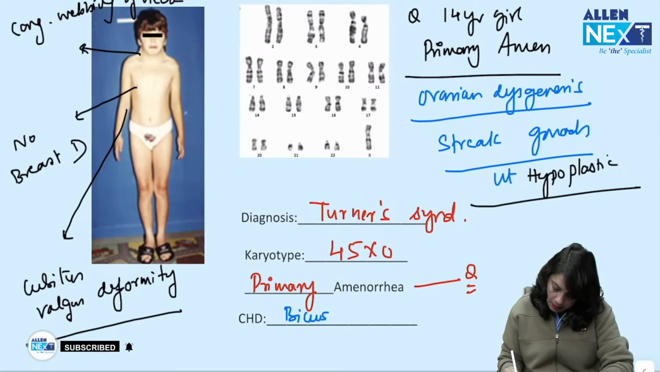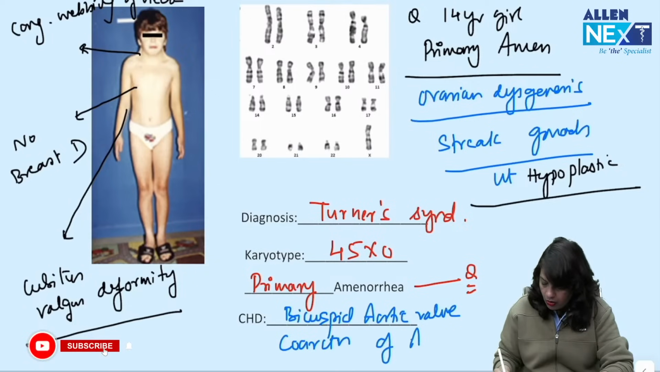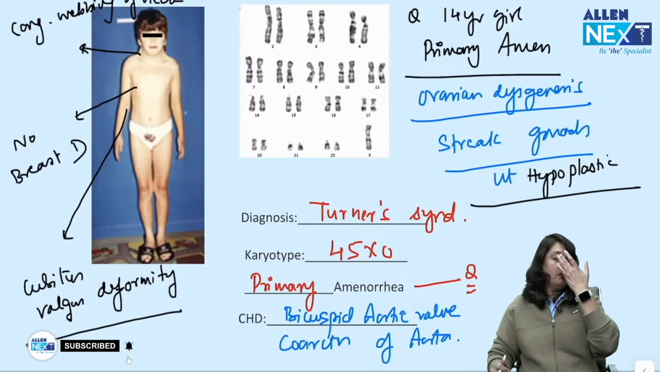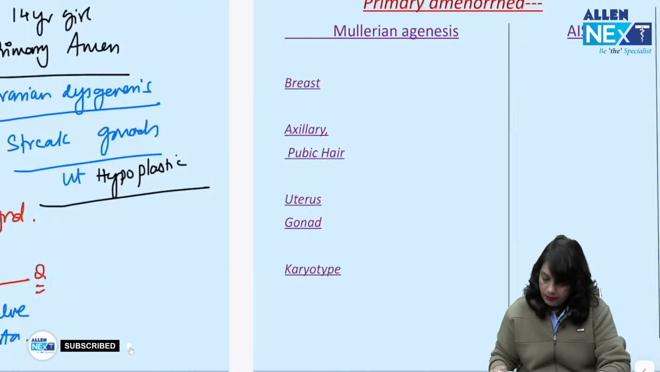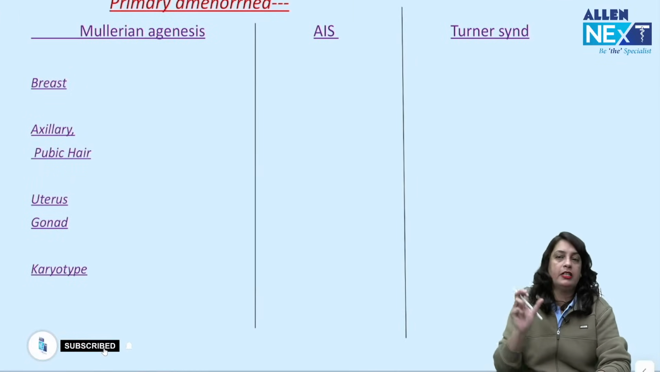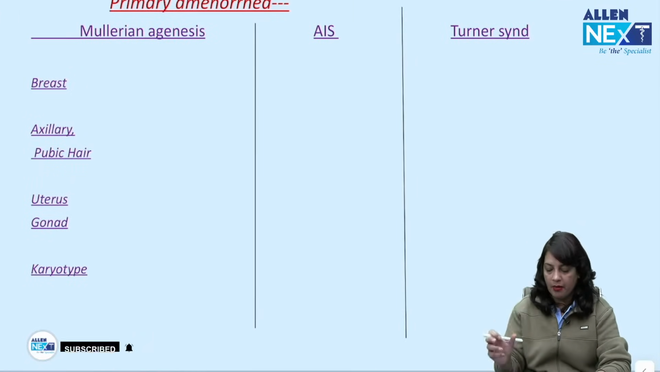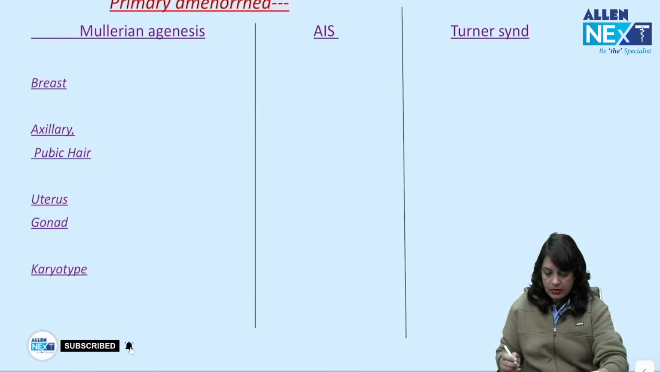So what is the type of congenital heart disease seen in Turner syndrome? It is bicuspid aortic valve or coarctation of aorta. Next, if a female presents with primary amenorrhea, it can be Mullerian agenesis, it can be androgen insensitivity syndrome, or it can be Turner syndrome.